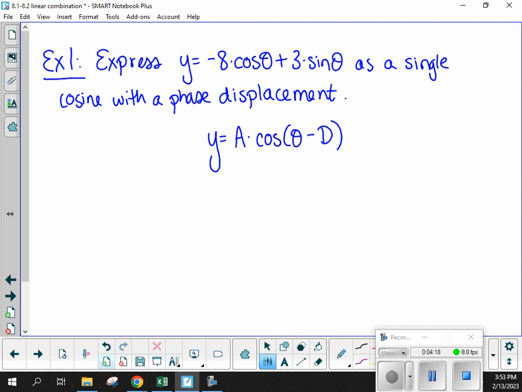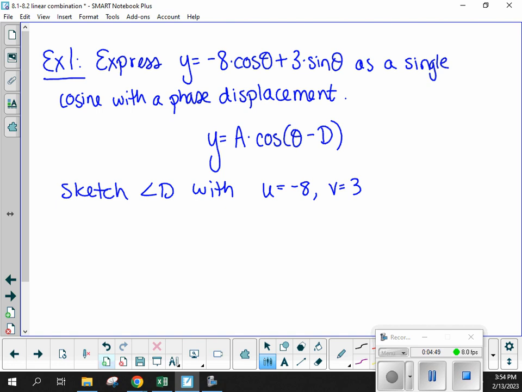So the first thing we want to do can help us find A and D using these values that we have already. Now let's write some things out here. We're going to sketch angle D with U, the horizontal length, equal to -8, and V equal to 3.